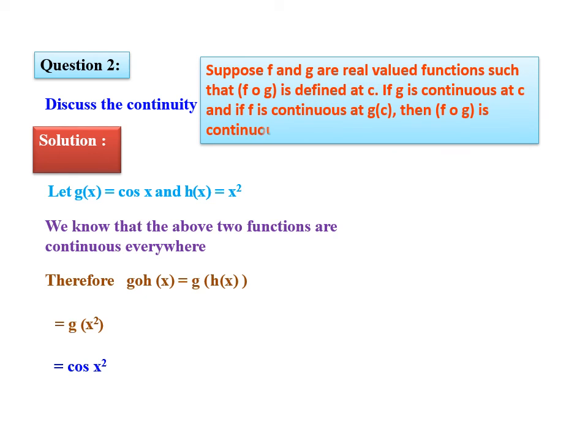So here we have used the theorem on composition of two functions. That is, suppose f and g are real valued functions such that f composition g is defined at C, and if g is continuous at C and f is continuous at g of C, then f composition g is a continuous function at C.